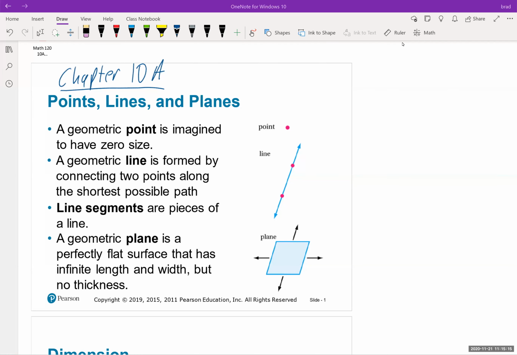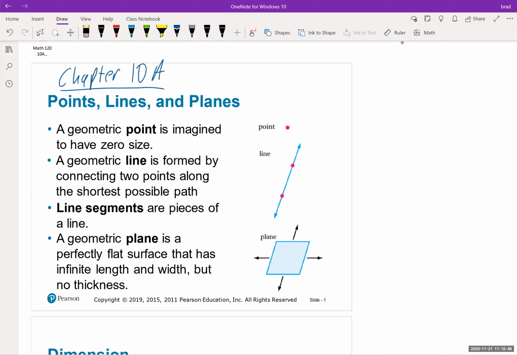So this section is going to be talking mainly about points, lines, and planes. Okay, so a geometric point is imagined to have zero size. When you draw a point like this over here, the point's size is more just for us. What if I shaded it in even bigger? That doesn't make a difference. We think of it as being infinitely small. It doesn't actually carry a width or have a size to it. It's more of a location.